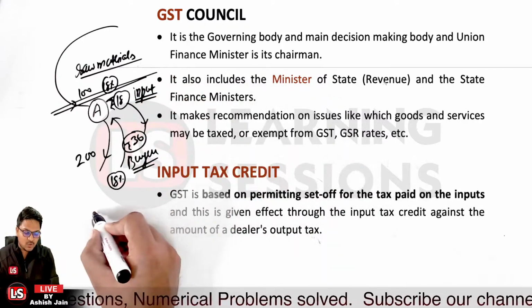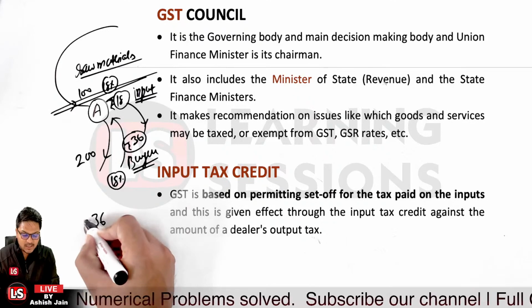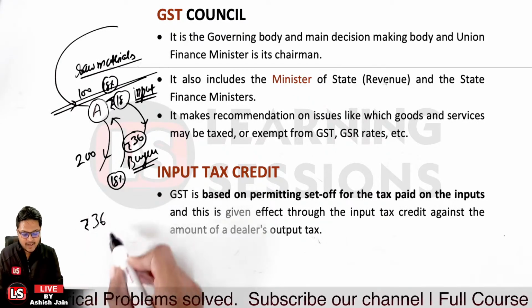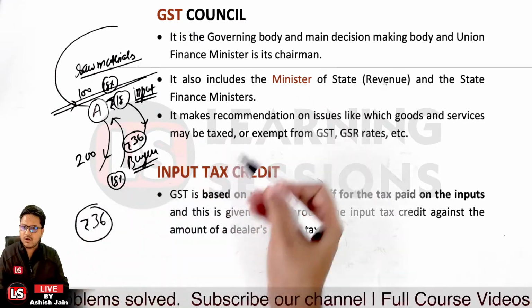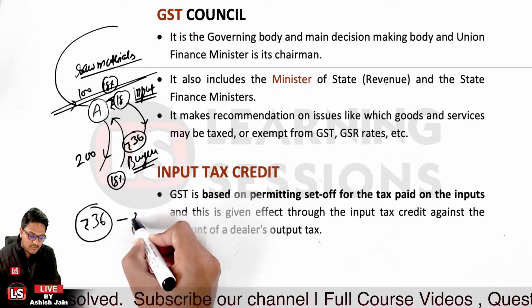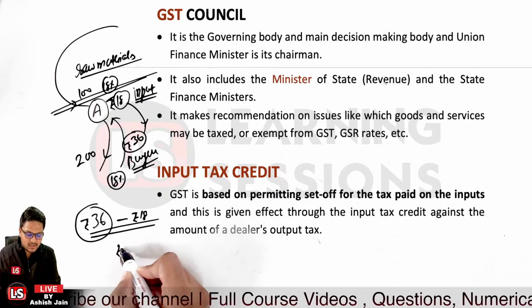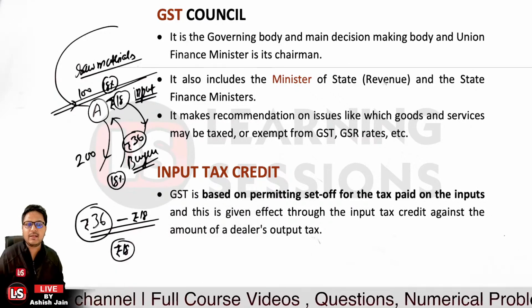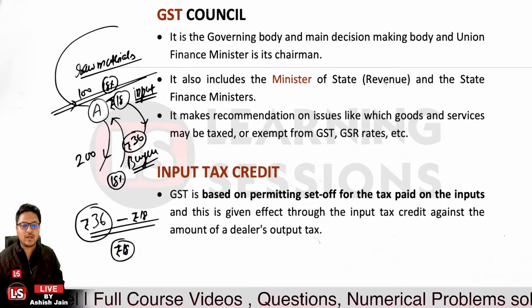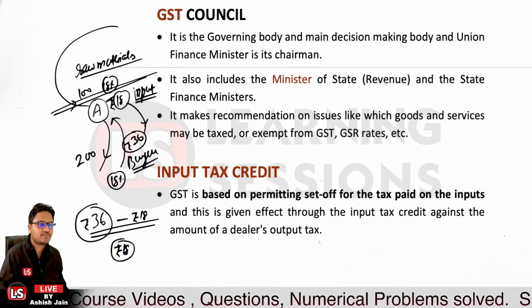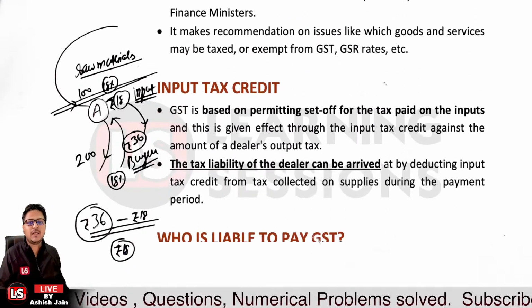The GST to be paid was rupees 36 because he has collected the GST from the buyers, and as per the rule he is to deposit it with the government authorities. But input was available for rupees 18, so the net amount payable will be rupees 18. So that's the concept related to the input tax credit. I hope you have understood the same.